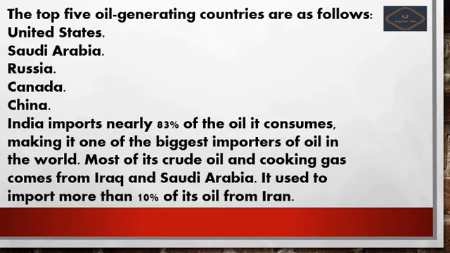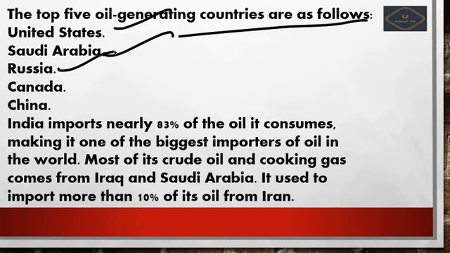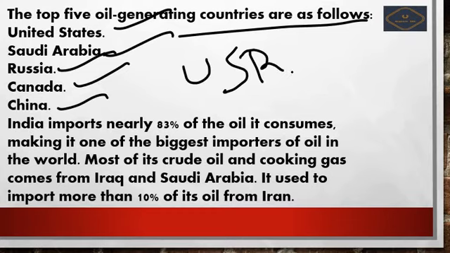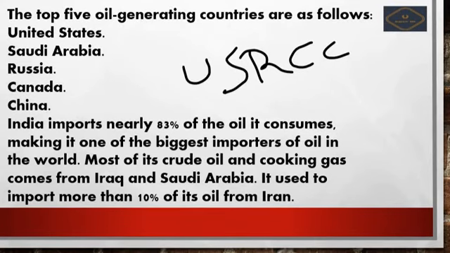Before going into that, first we will see who are the top oil-producing countries in the world. That is USA, Saudi Arabia, Russia, Canada and China. So you should remember this: USA, Saudi Arabia, Russia, Canada and China. USRCC. Okay, so you should remember this. Next we see further.